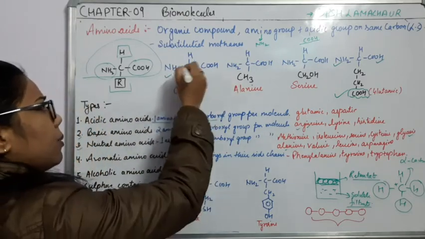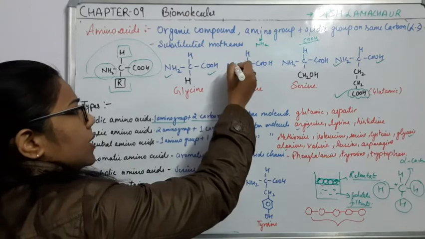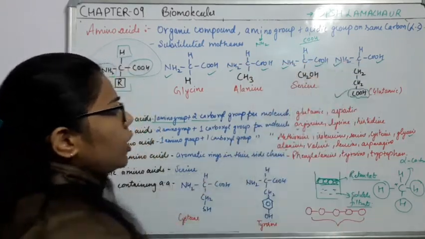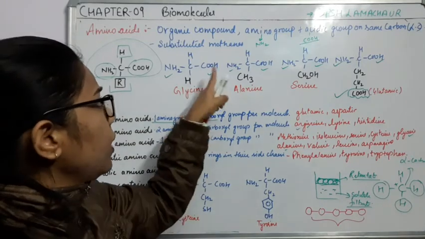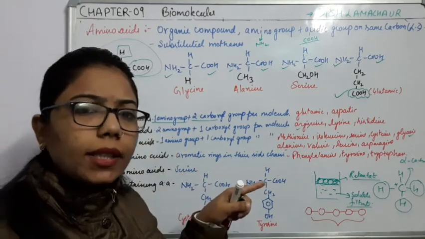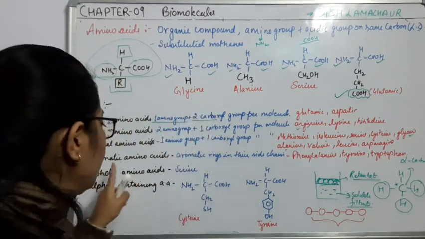Here you can see the same number. Here also you can see the same number, NH2, COOH. Here also you can see the same number. So what you are observing here is that when there is the same number of acidic and basic groups, it becomes a neutral amino acid.